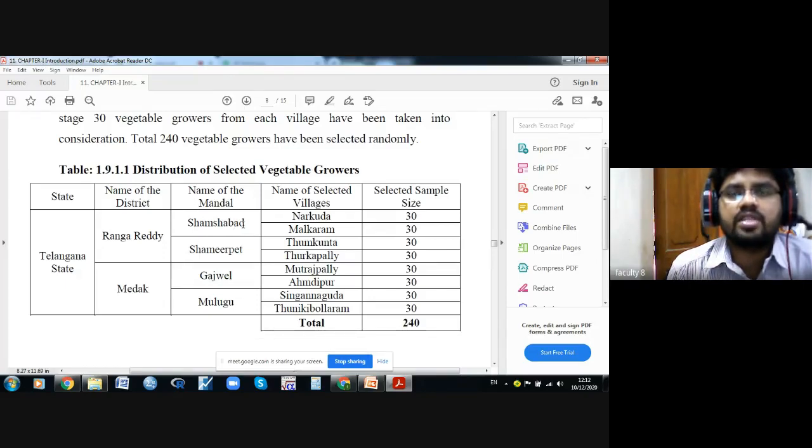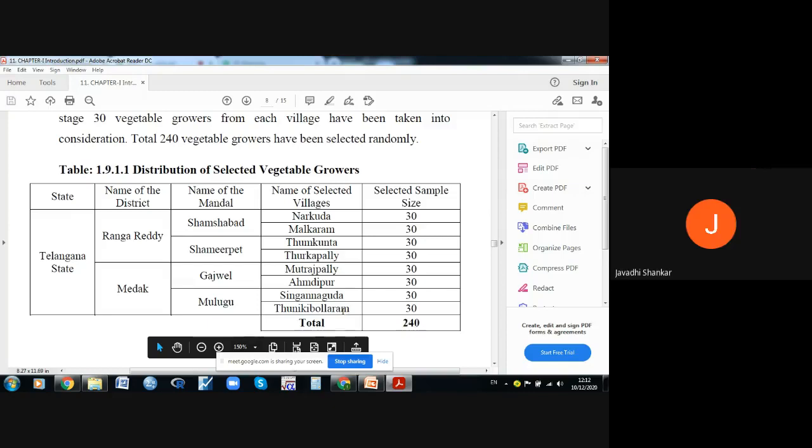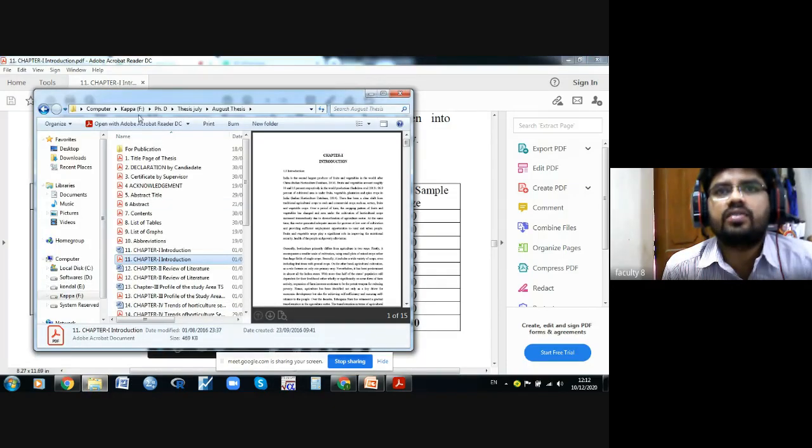Within the Shamshabad mandal, I selected two villages, and within the Shamirpet mandal, I also selected two villages. Is it clear? Yes, sir. I will show you the other one.